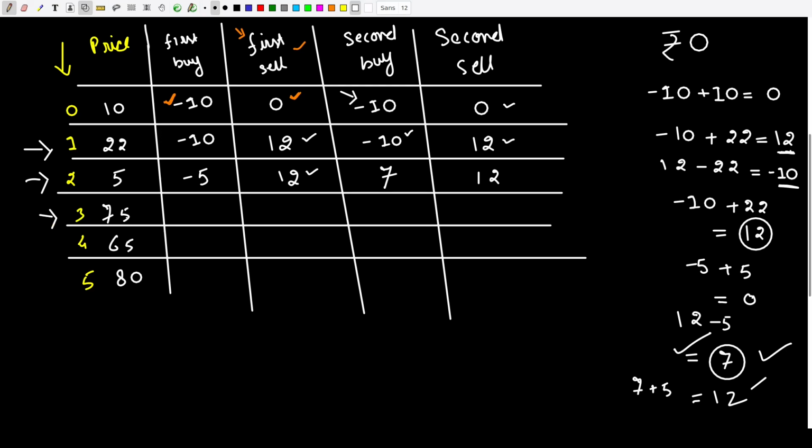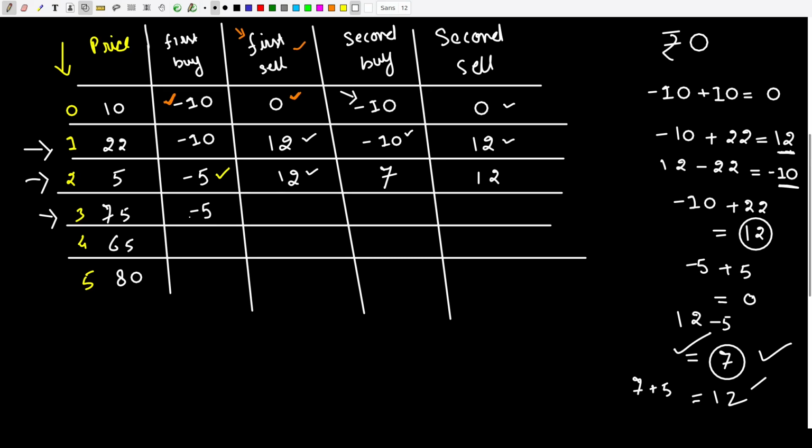Here I have an option of buying this stock for 75 rupees, whereas I have an option of buying this stock for 5 rupees also. So I'm going to go ahead and use this option rather than buying this stock for 75 rupees. So right now I am in debt of 5 rupees.